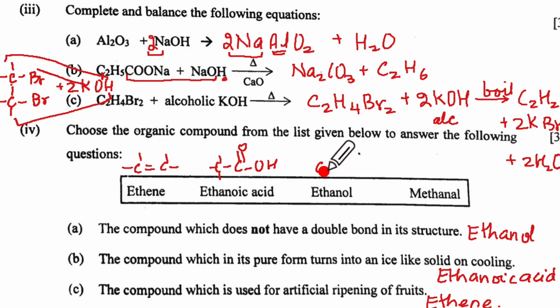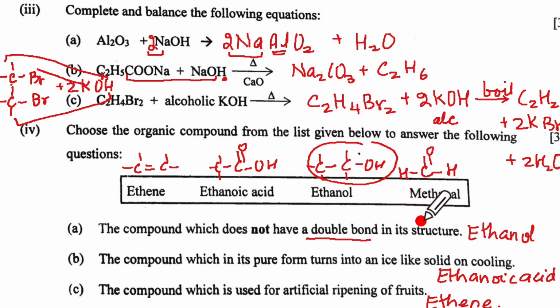Now ethanol is C single bond OH, and this will be CH3 CH2. Methanol will be C double bond O single bond H and 1 H here. They are saying the compound which does not have a double bond, which does not have this one. So that is your ethanol.